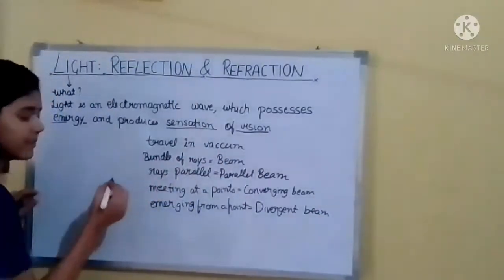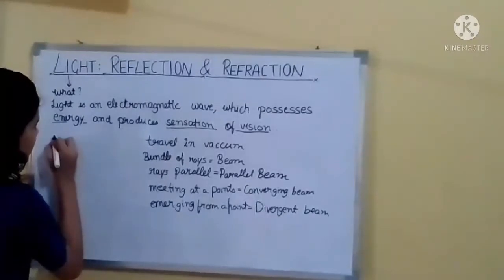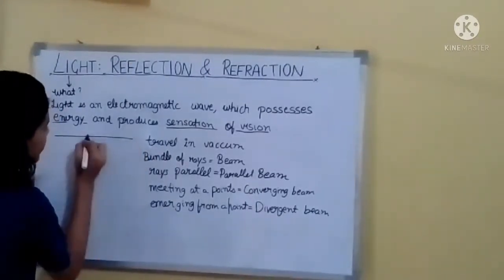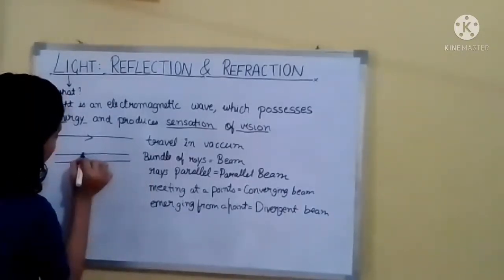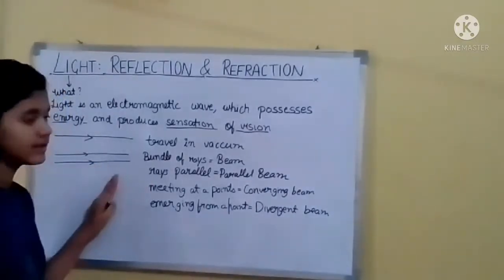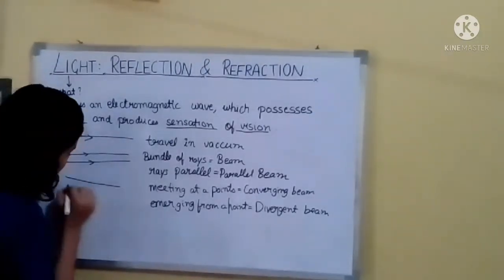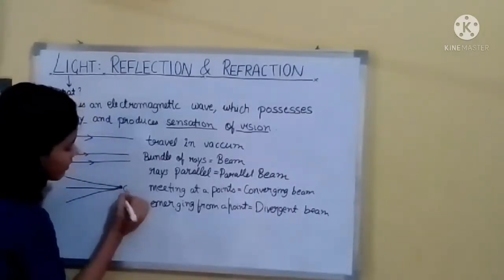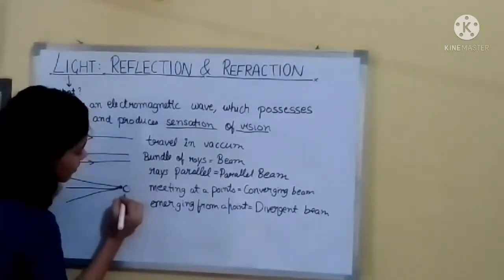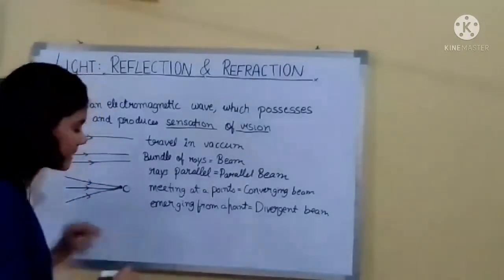This is one ray, a ray of light. When parallel rays are coming, this is called a parallel beam. When the rays are coming and meeting at a point, let's say O, it is known as a converging beam.